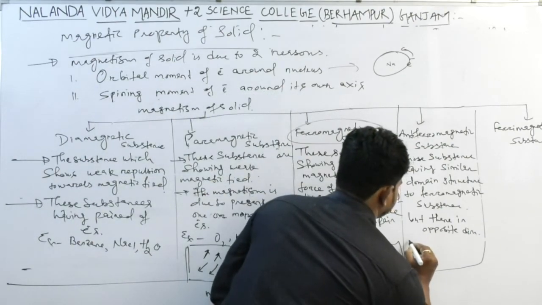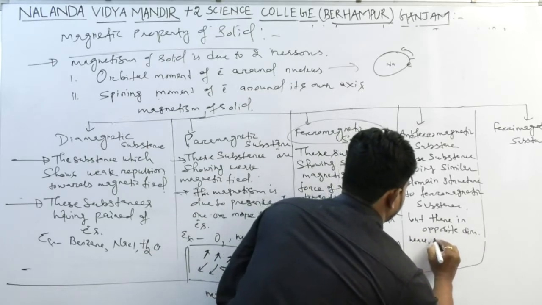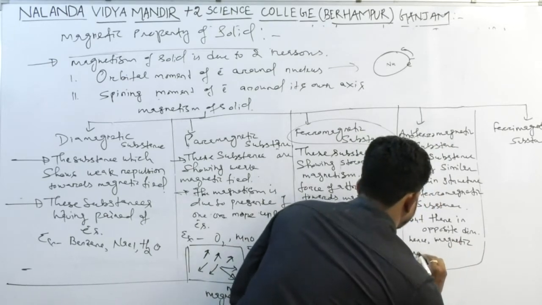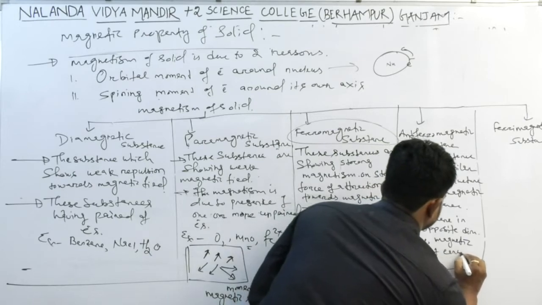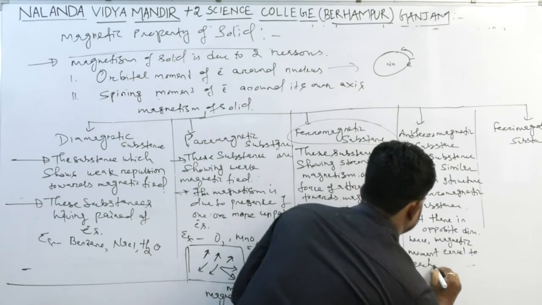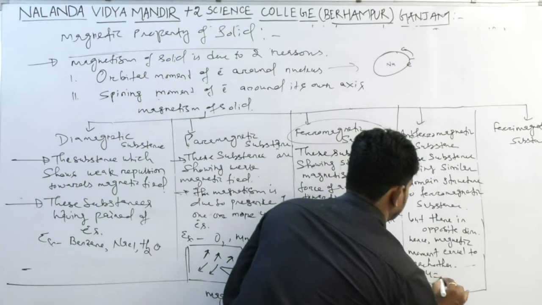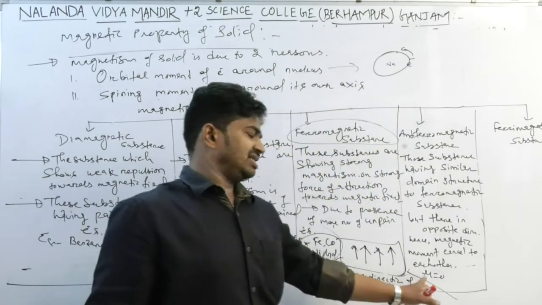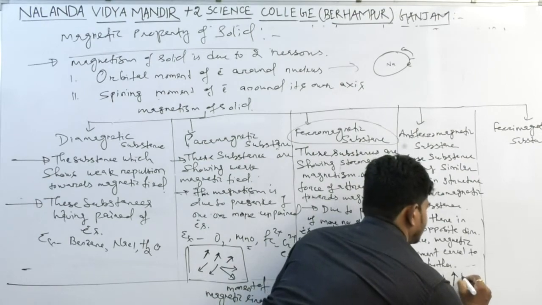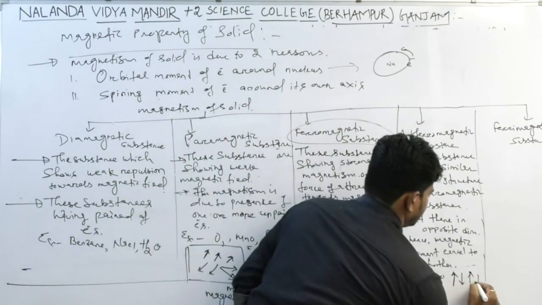Here, due to opposite directions, the magnetic moments cancel each other. The magnetic moment mu is equal to 0, but the alignment is like that: one upward direction, one downward, one upward, one downward.